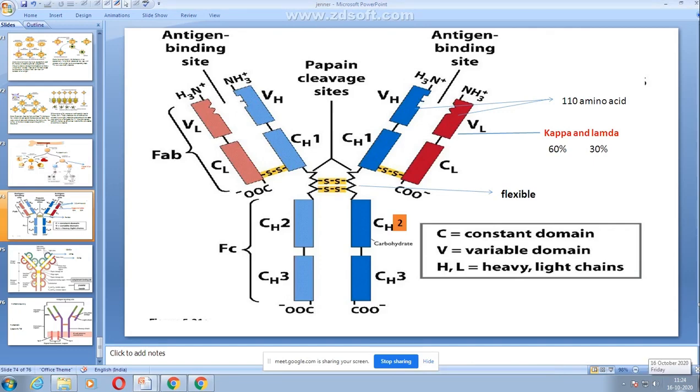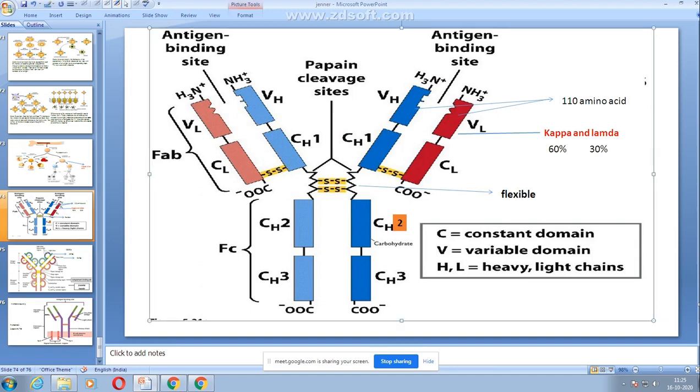This is the basic antibody structure. This is the Y shape of our antibody, and this is the V shape wherein the antigen can bind, and the region where the antigen will bind to our antibody is called the paratope.